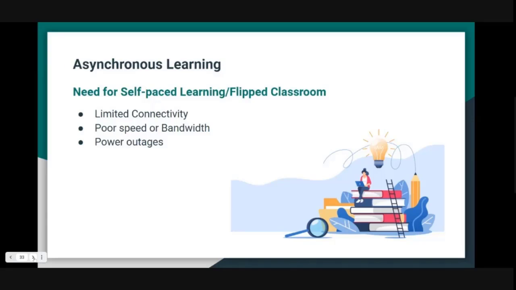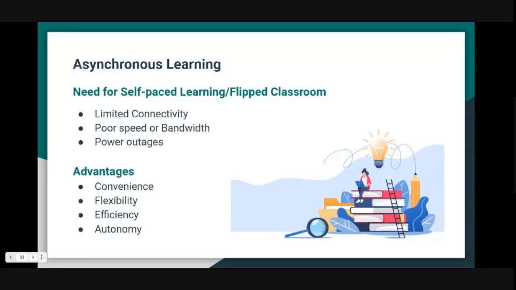And in such a case, if we want to give the students flexibility, this model can offer several advantages. Like it can give students the convenience about when they want to study. Even if for some reason they miss the live session, it's okay, because anyway the live session is going to be recorded. The student has the convenience, the flexibility.